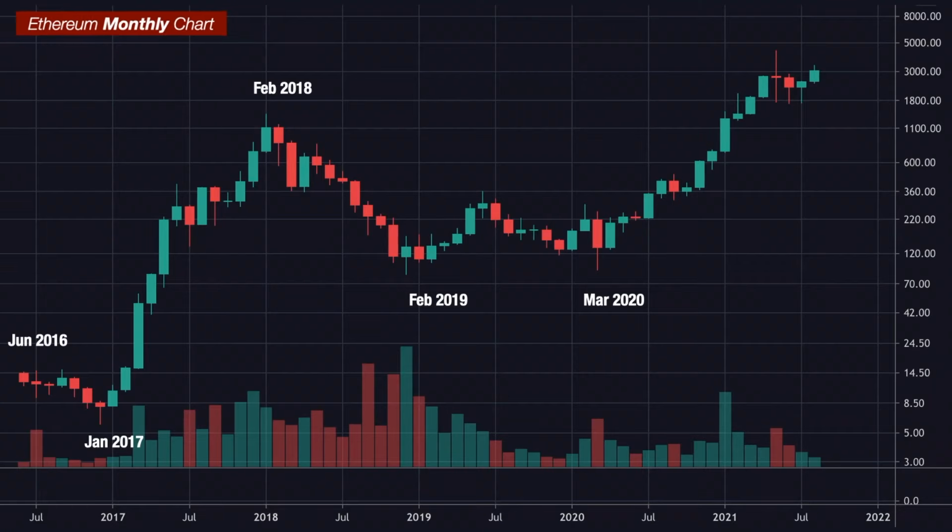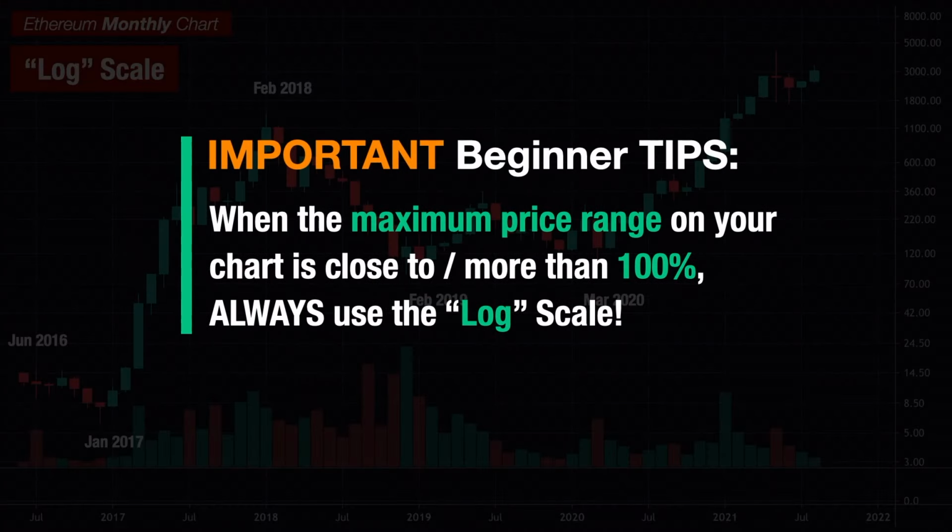This is the Ethereum monthly chart since the first day it was traded back in 2016. One thing I do want to highlight here is that all the charts I'll be sharing in this video are on the log scale. In fact, if you're completely new to trading and technical analysis, one important rule of thumb you should always remember is that you should always use the log chart whenever the maximum price range on your chart is close to or more than 100%. So for most of the crypto charts, I would definitely recommend you to use the log scale because it will make your chart look much easier to visualize the price actions and much more accurate when you apply any technical analysis.